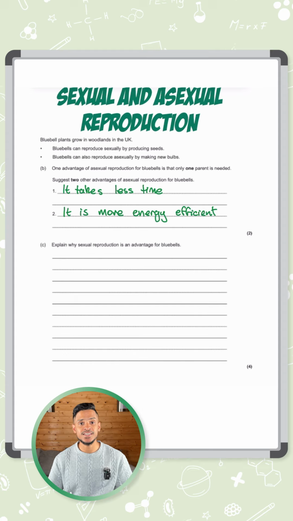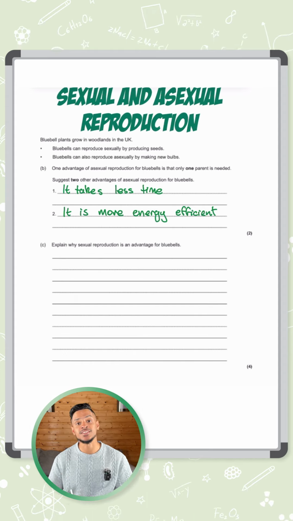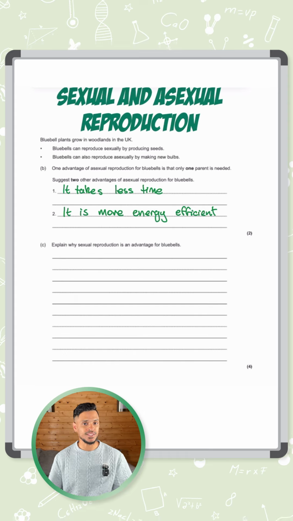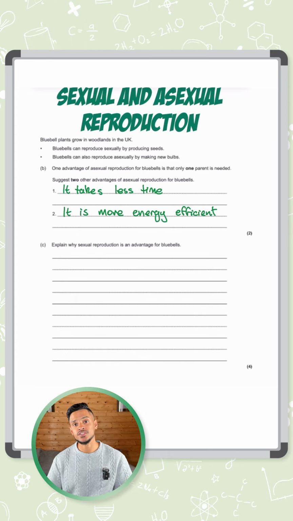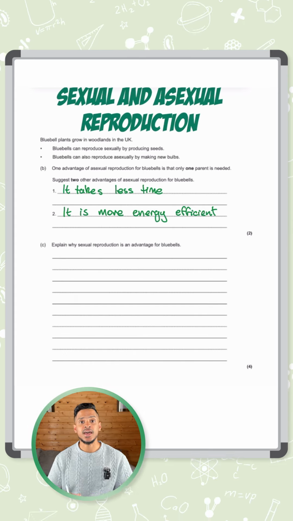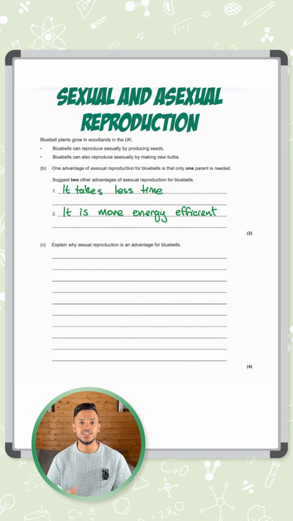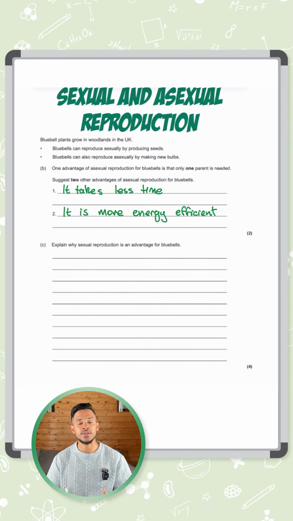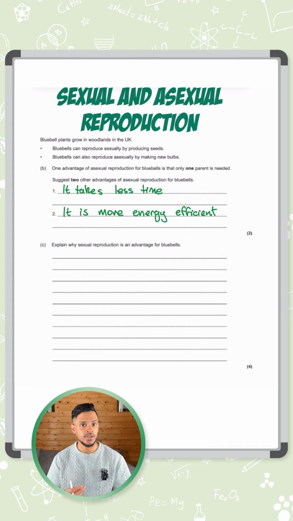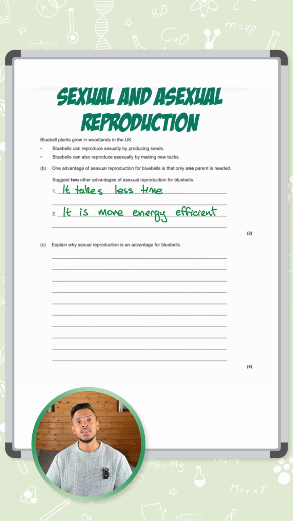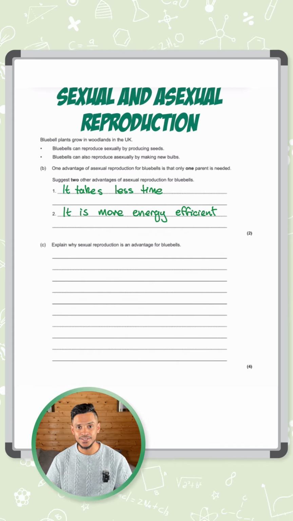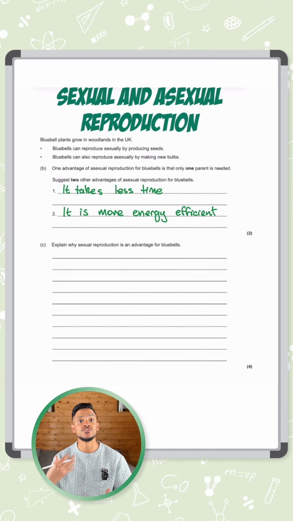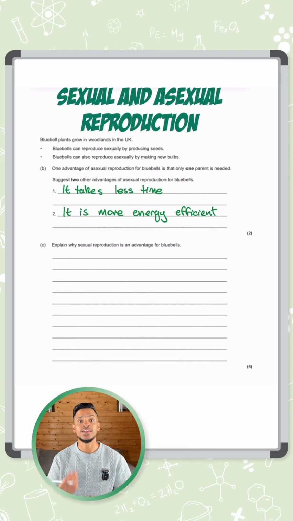Now the next part says explain why sexual reproduction is an advantage to the bluebells. This is 4 marks, so we need a bit more detail here. The main advantage to sexual reproduction is that it causes the offspring to have genetic variation. For asexual reproduction, the offspring are clones of the parent, whereas for sexual reproduction, they are genetically different. There's genetic variation. That's good because it makes them better adapted to survive, and that's all due to natural selection.